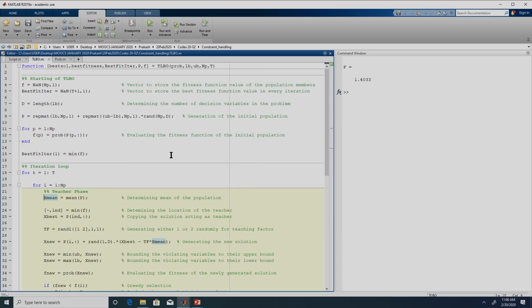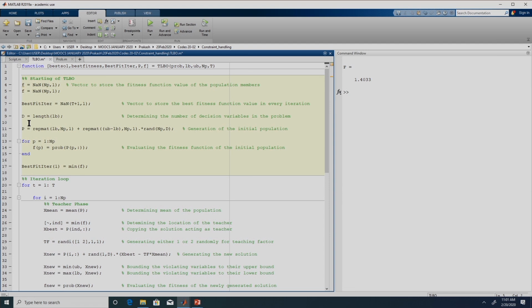If you have any doubts, you can post your query in the forum and we will clarify it. If you are interested, what you can do is have a counter. We have this f of p which stores the fitness function value. Similarly, I can create another variable, let us say FEAS. What this is going to store is 1 if the solution is feasible, and 0 if the solution is infeasible.